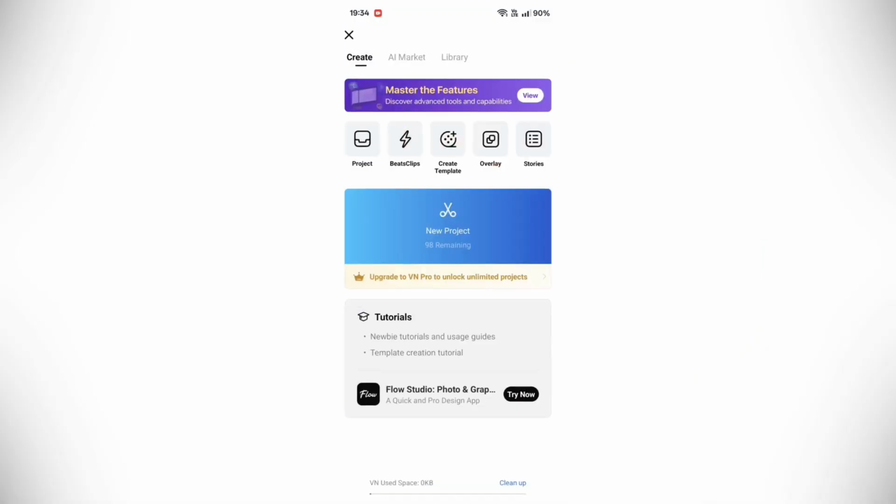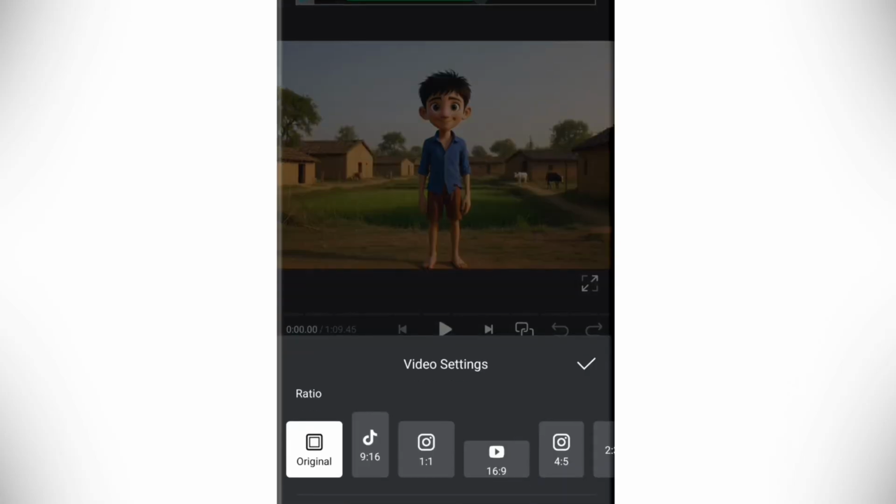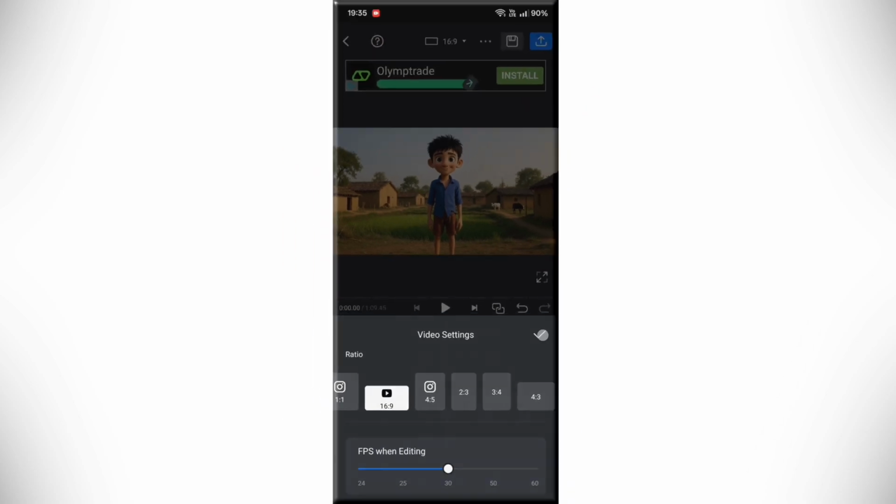I'll simply open VN, then tap on New Project and select my generated videos. Select all the videos and import them. After importing, select the aspect ratio as 16:9. Now, adjust all the videos.